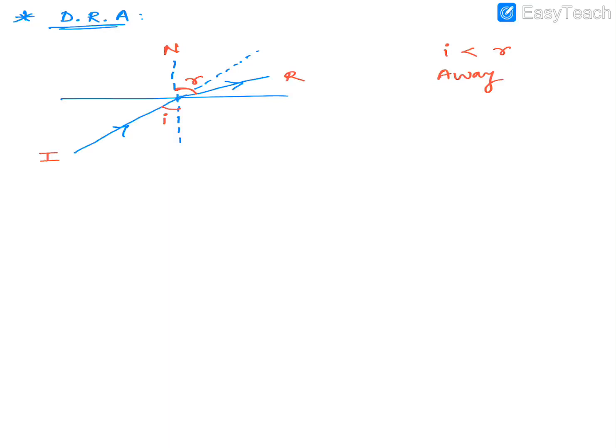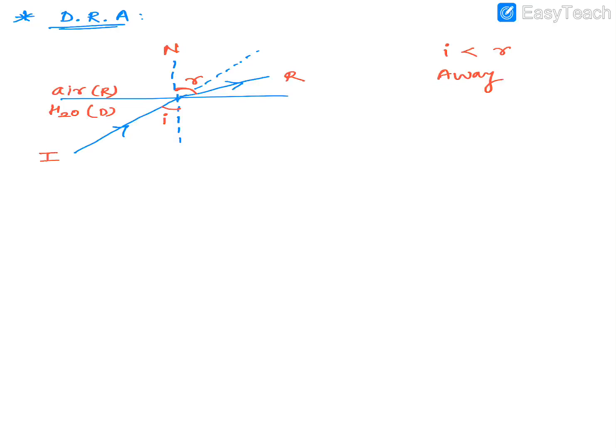Now, but what are the mediums? So this medium is, say what? Water. And this is what out here? Air. So when the ray of light is going from denser to rarer, then it will go how? Away from the normal. Now how to remember this? So you can remember that doctor ran away. Remember it this way. So D for doctor, R ran and away. So doctor ran away, meaning denser to rarer. How will the light ray go? Away from the normal.